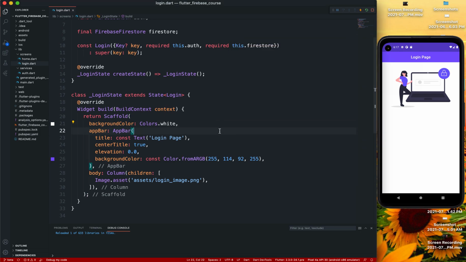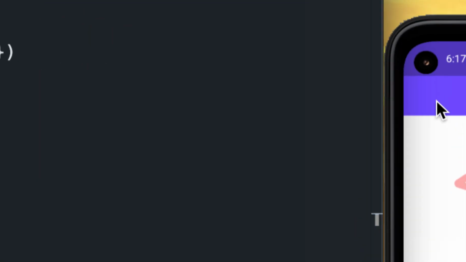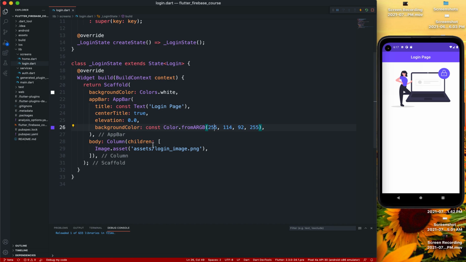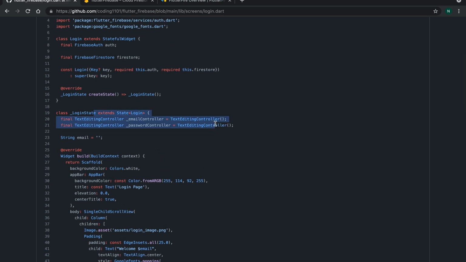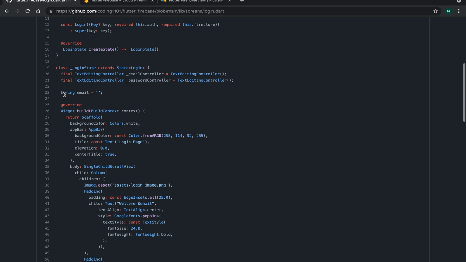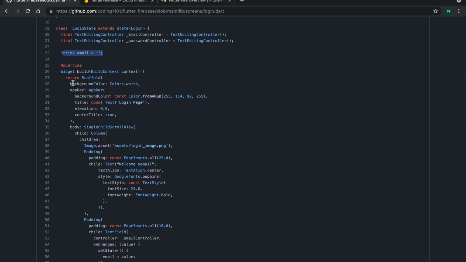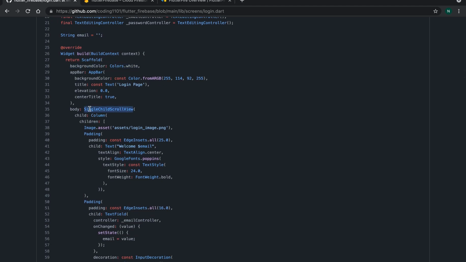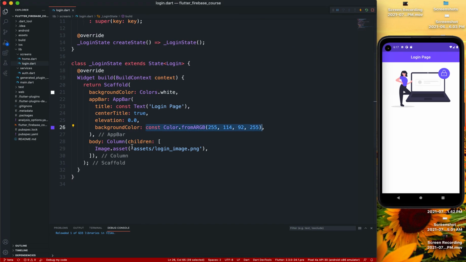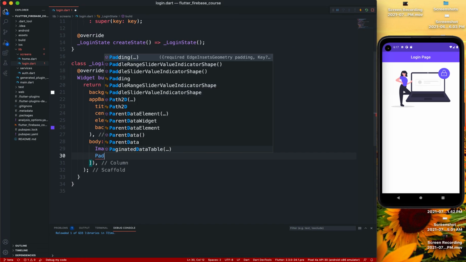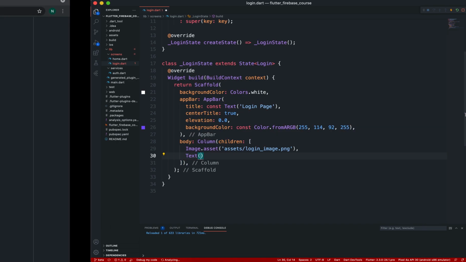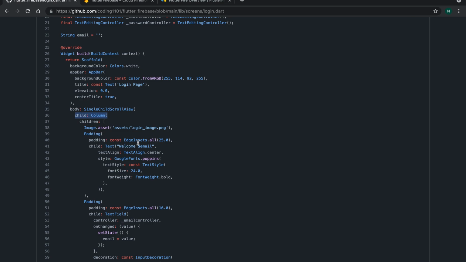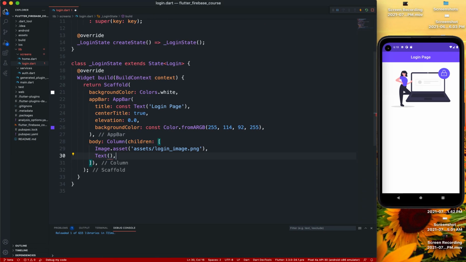So yeah, basically that's why I just used this purple with that. This color will be used a lot. And then basically we are going to have two text editing controllers, which I'll show you, but we'll have a string email, and then we'll have a background, then we'll have a single child scroll view, and I'll show you later why. But then we are going to have a text widget, as you can see, which will welcome emails. So let me show you.